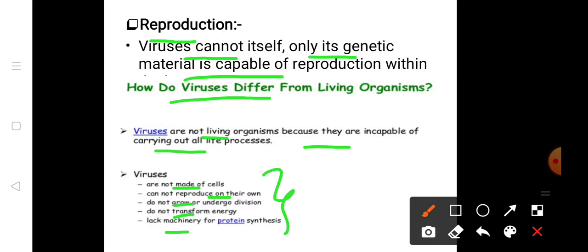And this is all about viruses. In that we have seen the definition of viruses. Then we have seen the general habitat. For that habitat they depend on the host cells and they can infect all forms of life. Then we have seen the general characteristics. Then the classification, where we are using the Baltimore classification, which is based on the type of nucleic acid: either double stranded or single stranded DNA, or double stranded or single stranded RNA. In nutrition they are entirely dependent on the host. Then we have seen reproduction. In reproduction they can multiply within the host cell.